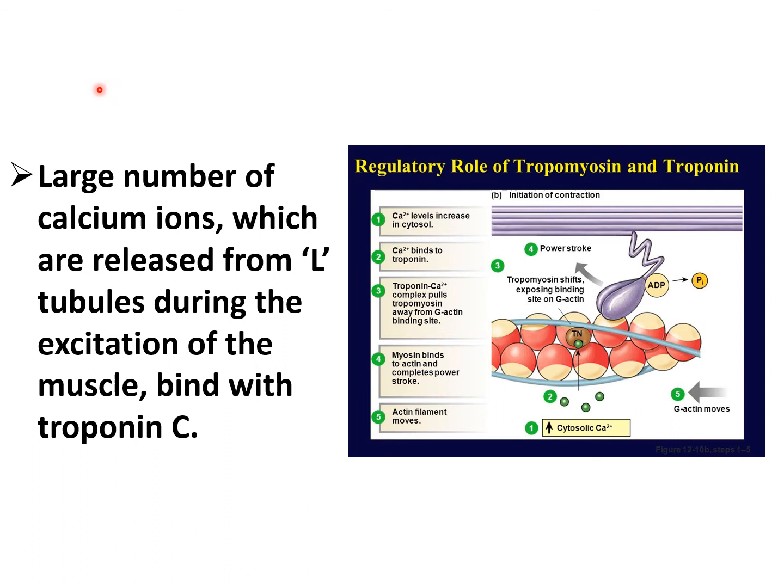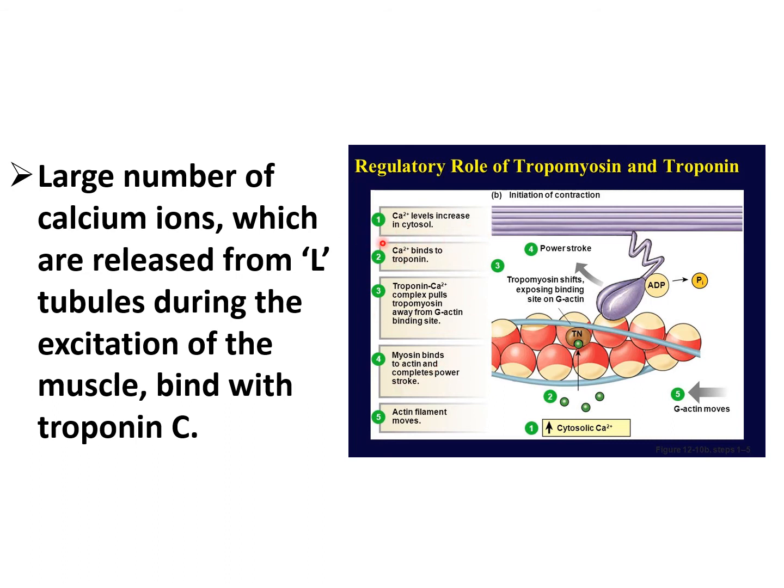Now a large number of calcium ions, which are released from the L tubules during the excitation of the muscle, bind with troponin C. Here it binds with the troponin molecule, troponin C. Now the loading of troponin C with the calcium ion produces some configurational changes in the position of the troponin molecule. So here you can see in this flow chart.